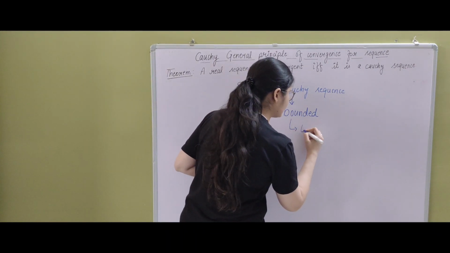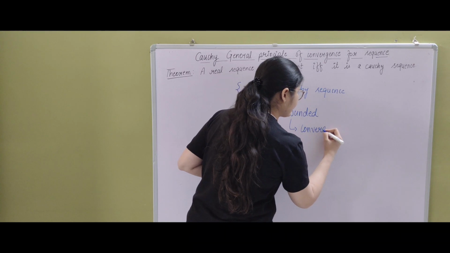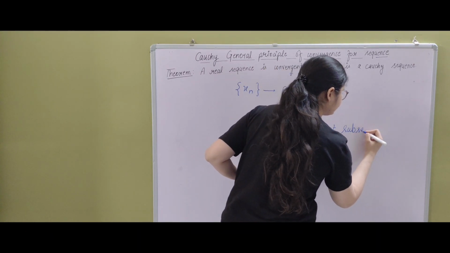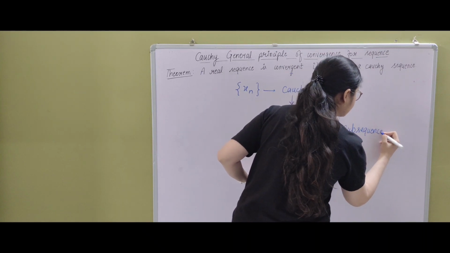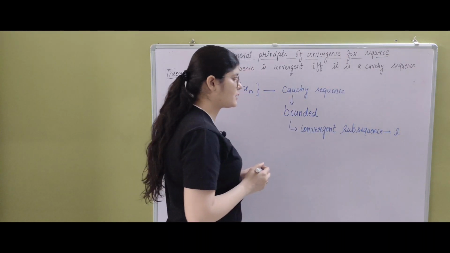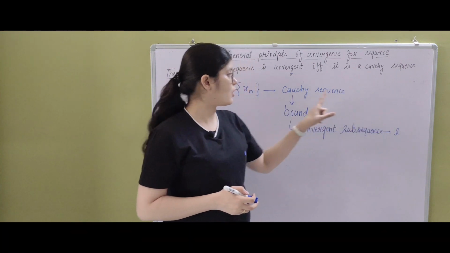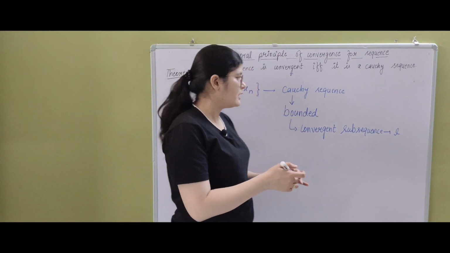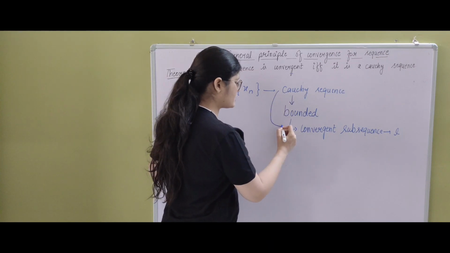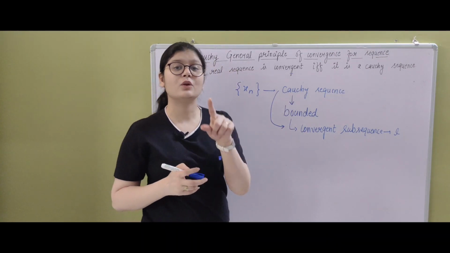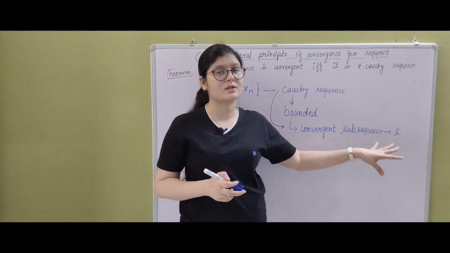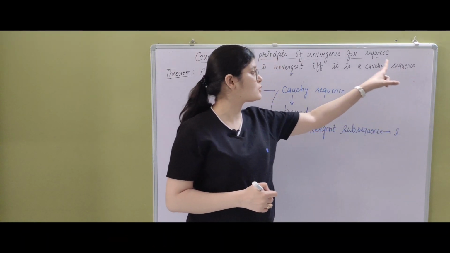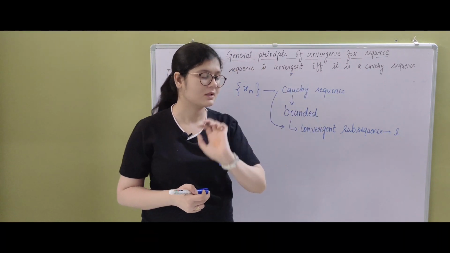So let's say the convergent subsequence is converging to L. Now the Cauchy sequence is bounded and it also has a convergent subsequence. We know that if a Cauchy sequence has a convergent subsequence which is converging to L, then the Cauchy sequence is also converging to the same limit, right?